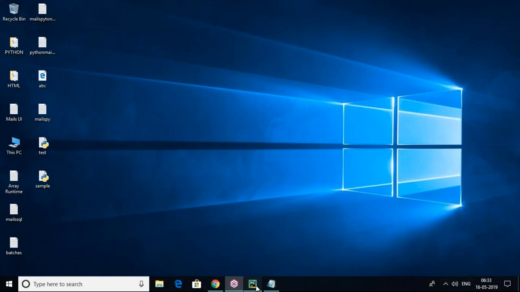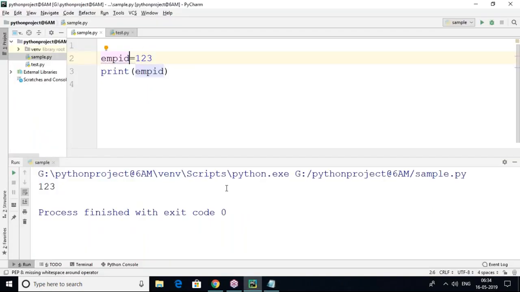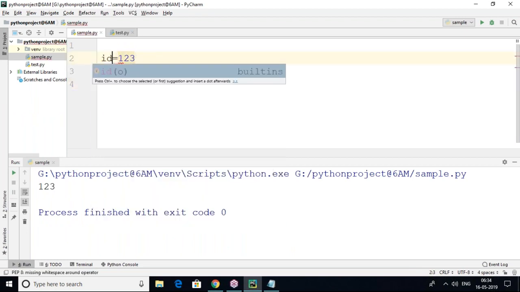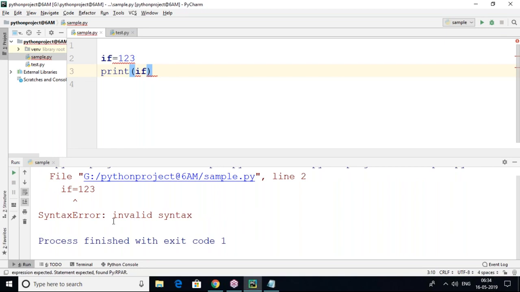Next, we cannot use keywords as identifiers. Yes, we have some keywords, and I'll tell you the keyword list also. Suppose here I'm giving if. if is a keyword actually, so you have to use it only for that special purpose, testing a specified condition. We can't use it for other purposes. If equals 123, but you are trying to use it as a variable, it is not possible. Syntax error.